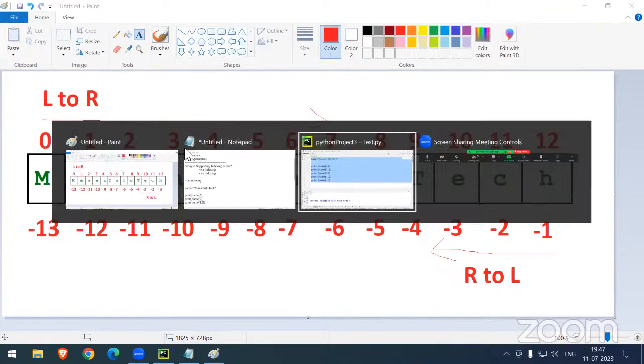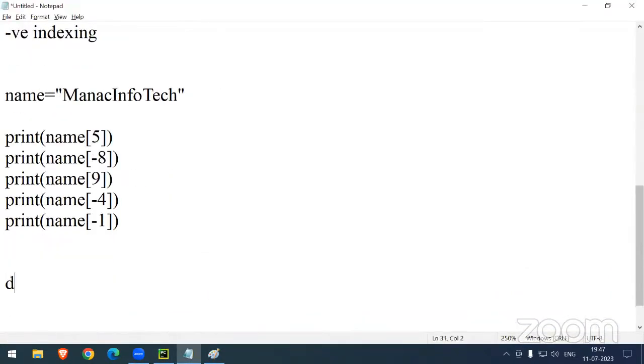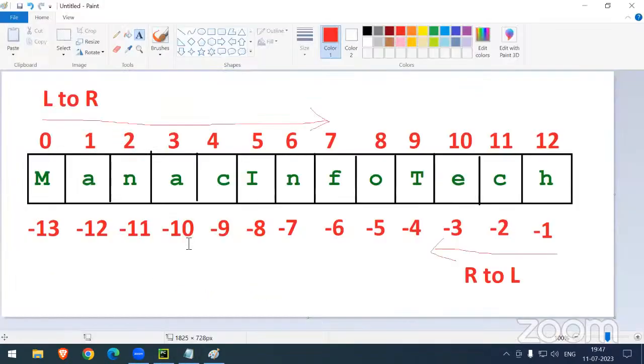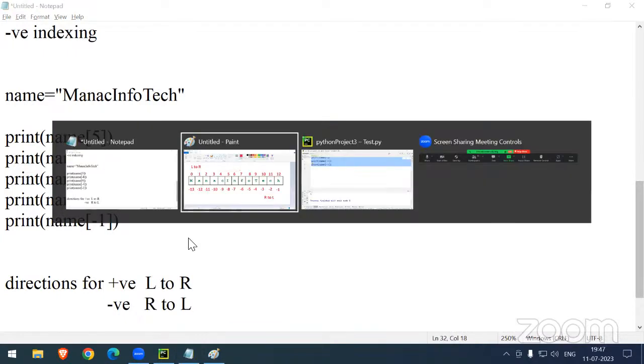So don't get confused here. The questions you will get in the certification exam are directions for positive. Positive direction is L to R. Negative direction, negative index, is R to L. That's it. Two keywords you have to remember.